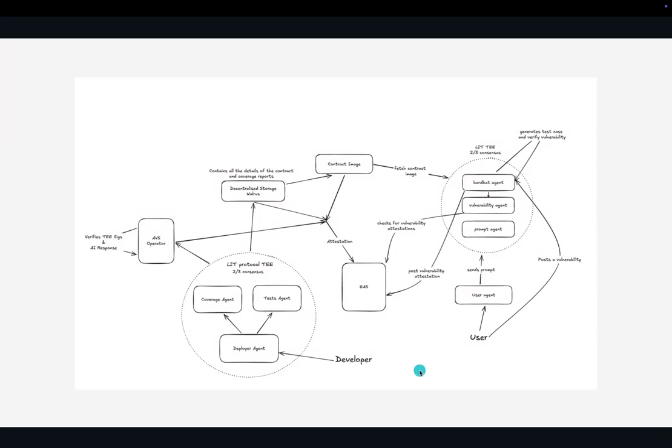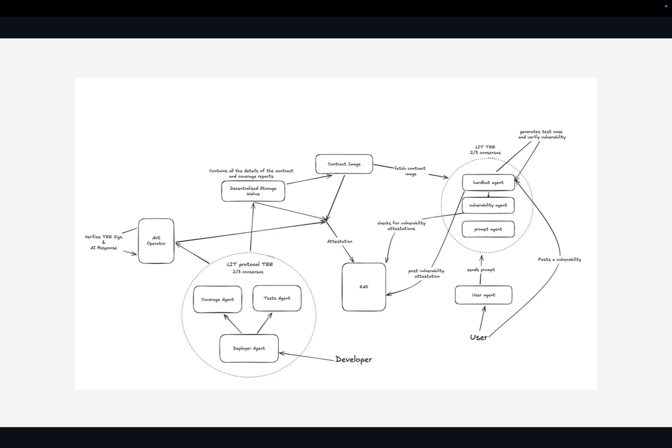Next, we can go over the architecture once, and how it works. If it is for the developer, we have the deployer agent, which is run by the coverage agent and the test agent. The coverage agent goes through the tests which have been previously written and checks if all the branches and lines of the Solidity smart contract have been covered or not.